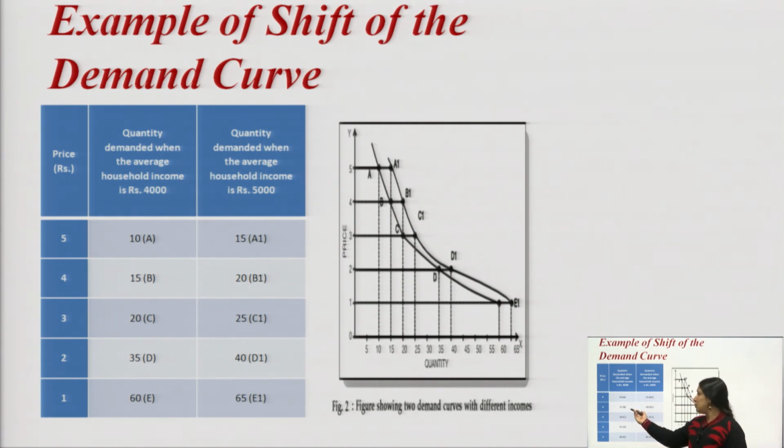Then 20 at B, and B1. At price 3, it becomes 20, denoted by point C, and when income increases, it becomes C1. At price 2, it is 35, denoted by point D, and then it shifts to D1. At price 1, the demand is 60, point E, and then it shifts to E1. So, your demand curve will altogether shift from AE to A1E1.